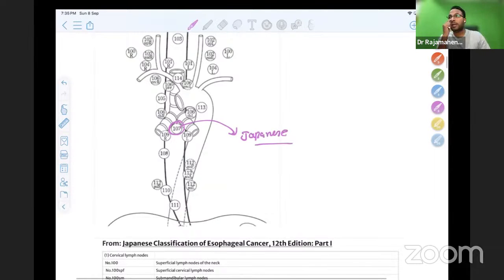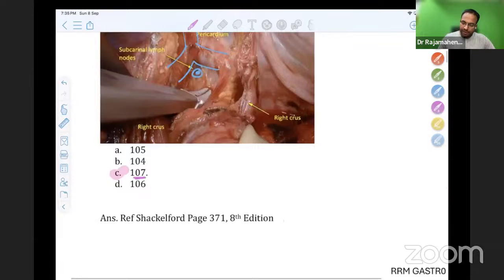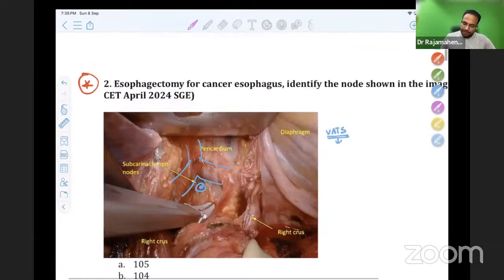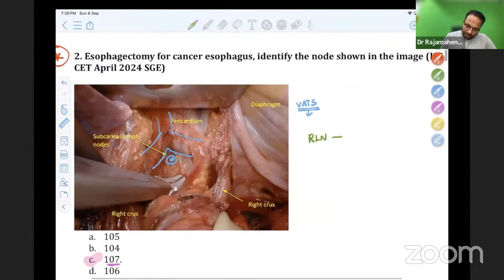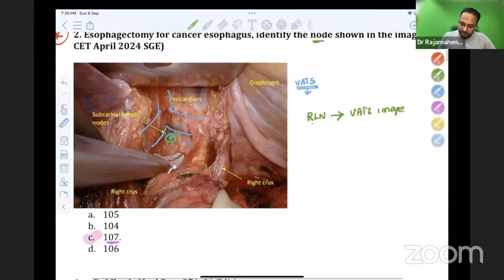Nikhil Tiwari asks, did they ask you about the nerves? Yes, if they are asking any nerve-related query in this anatomy, the recurrent laryngeal nerve will be coming in this. So the recurrent laryngeal nerve can be asked in the VATS image. But since I had a recall of the node shown in the image, I was going with the 107 node, subcarinal node.